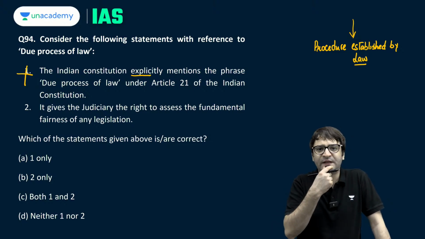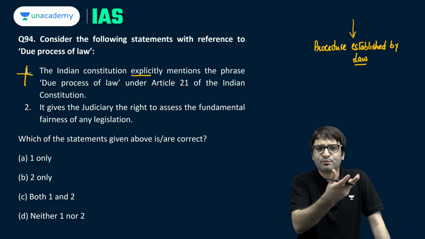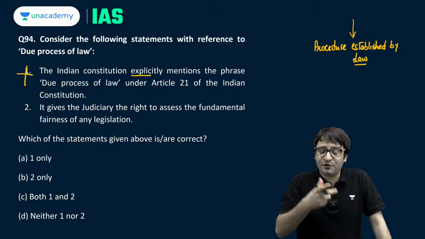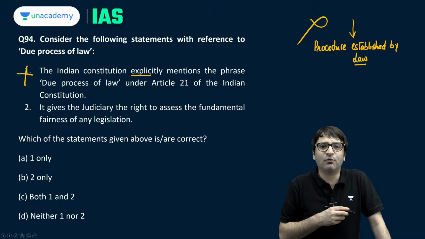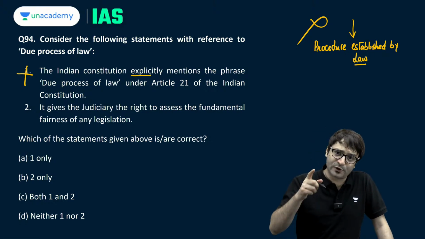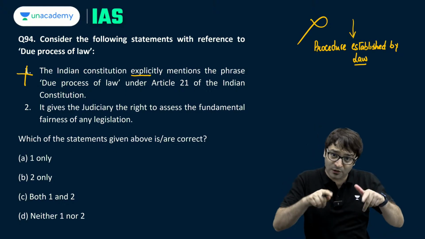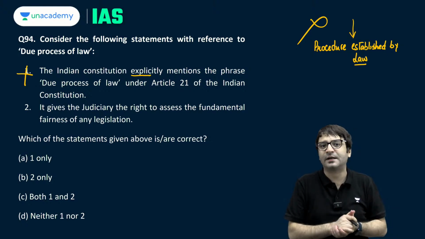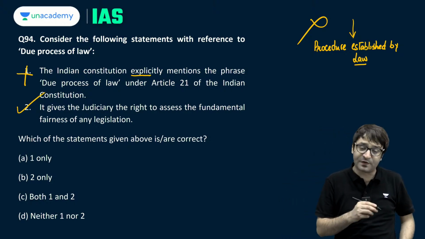For example, in case of the founder editor of NewsClick, the Supreme Court declared that this arrest is illegal. Why? Because the procedures were not followed. But what if the law is bad? What if the procedures are unreasonable, unjust, unfair? Procedure established by law cannot protect you. But due process of law can protect you. Because under due process of law, the court will check whether the law is good, whether the procedures are just, reasonable and fair. So it gives judiciary the right to assess the fundamental fairness of every legislation.